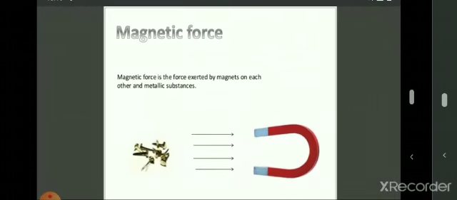Now the second force is magnetic force. This is also a non-contact force, as a magnet can act from a distance. A magnet attracts nails and pins made of iron even from some distance. That is why it is a non-contact force. A magnet attracts if the poles are unlike. A magnet repels when the poles are like. So the force exerted by a magnet is magnetic force.